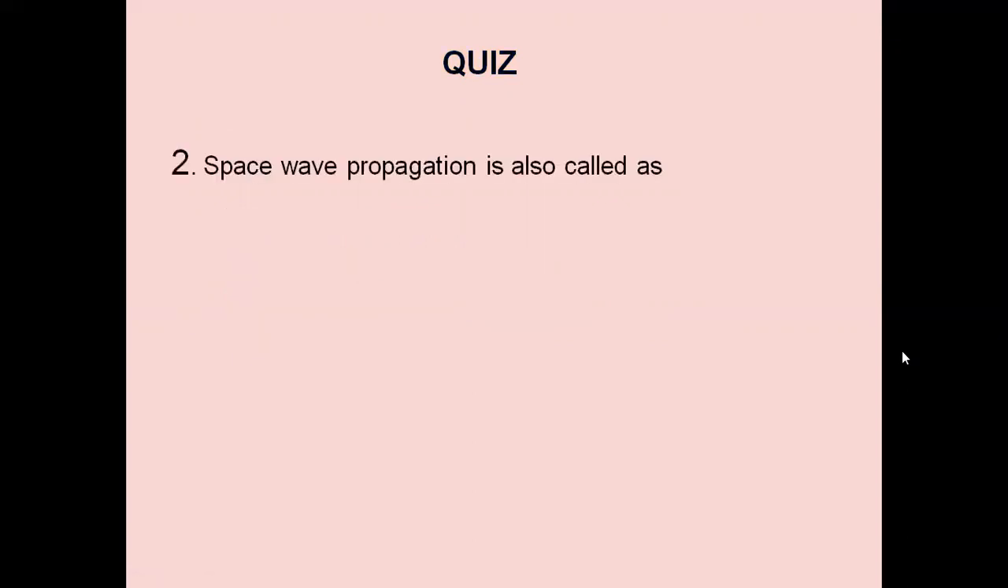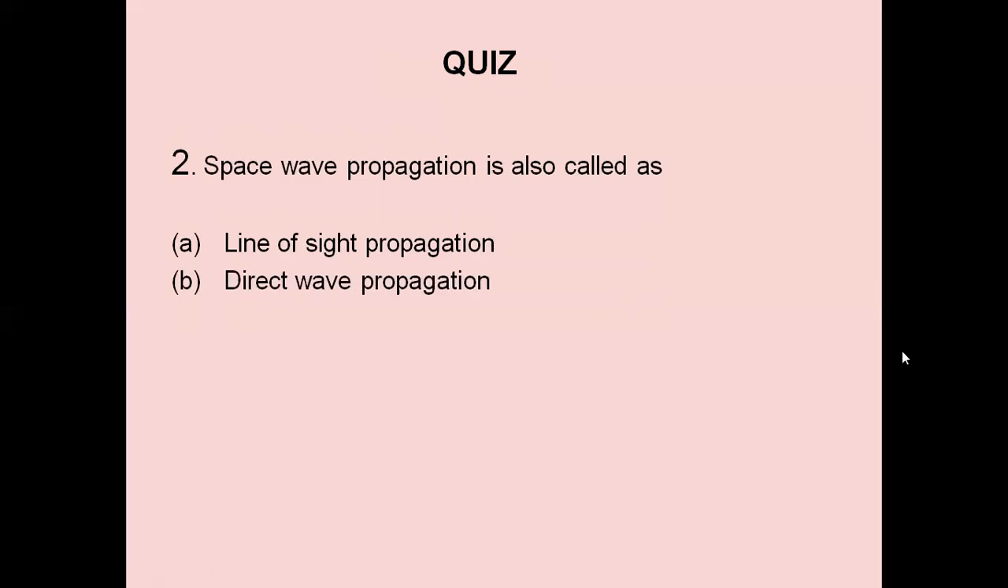Second question, space wave propagation is also called: A, line of sight communication; B, direct wave propagation; C, both; D, none. The answer is both. Space wave propagation is also called line of sight propagation. It is also called direct wave propagation.